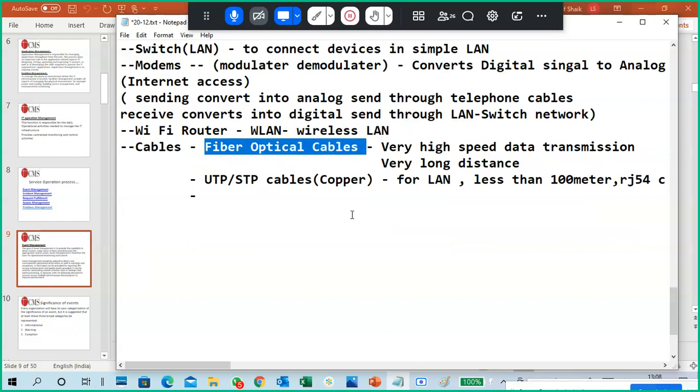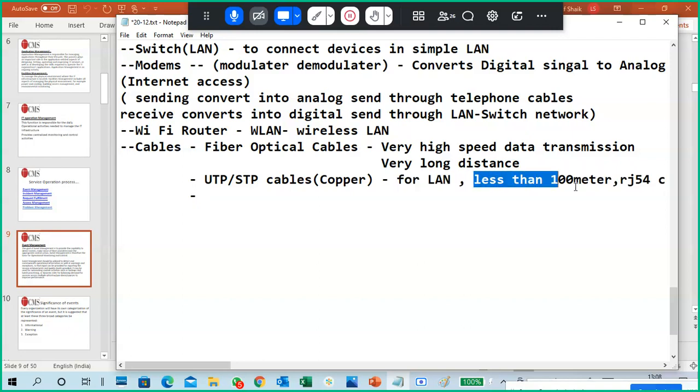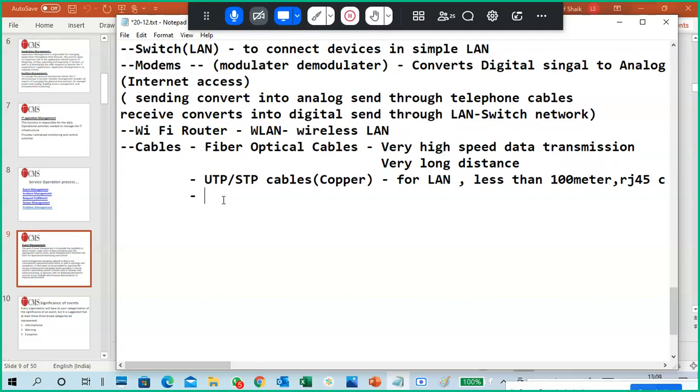Next, fiber optic cables provide very high speed data transmission, so usually we use them on the server side. Another use is long distance communication, continent to continent direct cables. UTP and STP are unshielded twisted pair and shielded twisted pair cables. The main content is copper, and they are twisted. We use them for LAN communication, for less than 100 meters, with RJ45 connectors, which stands for registered jack.